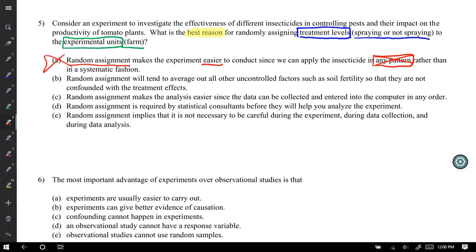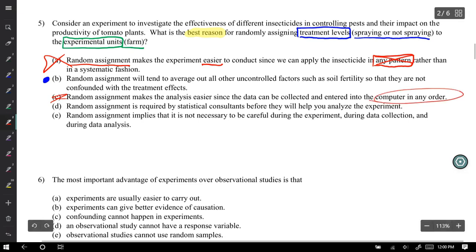B says random assignment will tend to average out all other controlled factors, such as soil fertility, so that they are not confounded with the treatment effect. I like this one, and I'll come back to why I like B. I don't know if it's a choice yet, but we'll come back to it. Random assignment makes the analysis easier since the data can be collected and entered into a computer. Just marking that wrong. Random assignment has nothing to do with putting the information inside of a computer.